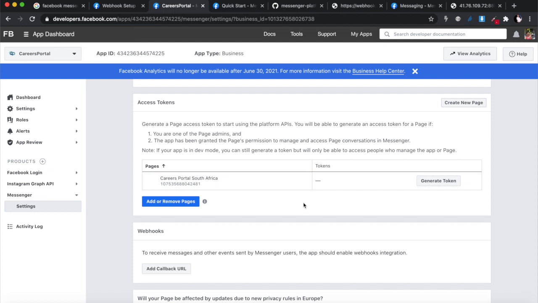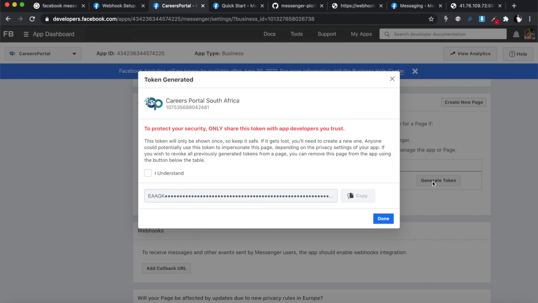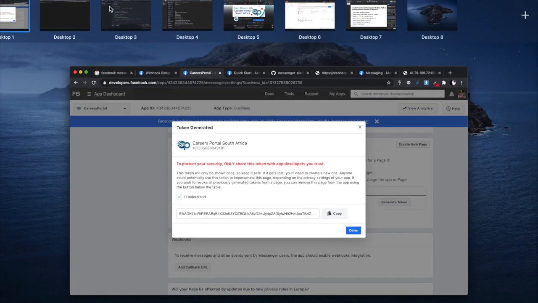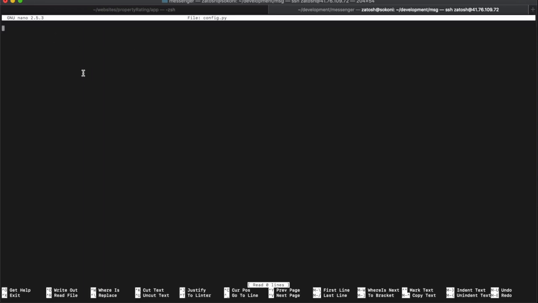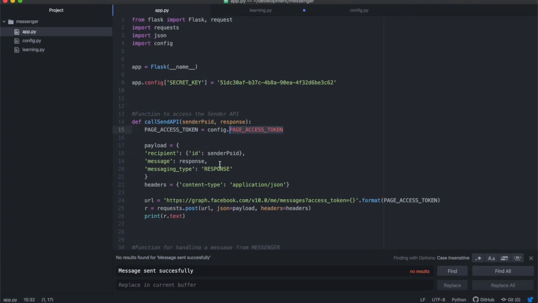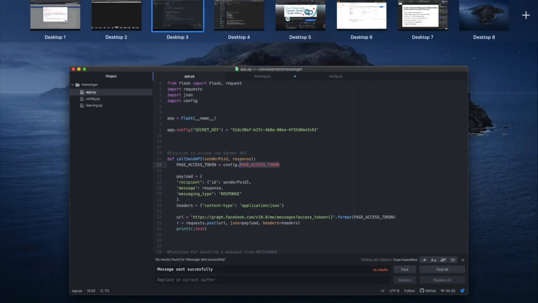Once everything is connected, you can generate your token over there. Click generate token, click understand, and then it will show you your token. I'm going to delete it later on, but just copy that token. Then go inside where we're working from, list the files, and say nano config.py. It will open config.py, and I'll double check the name of this variable: page access token.